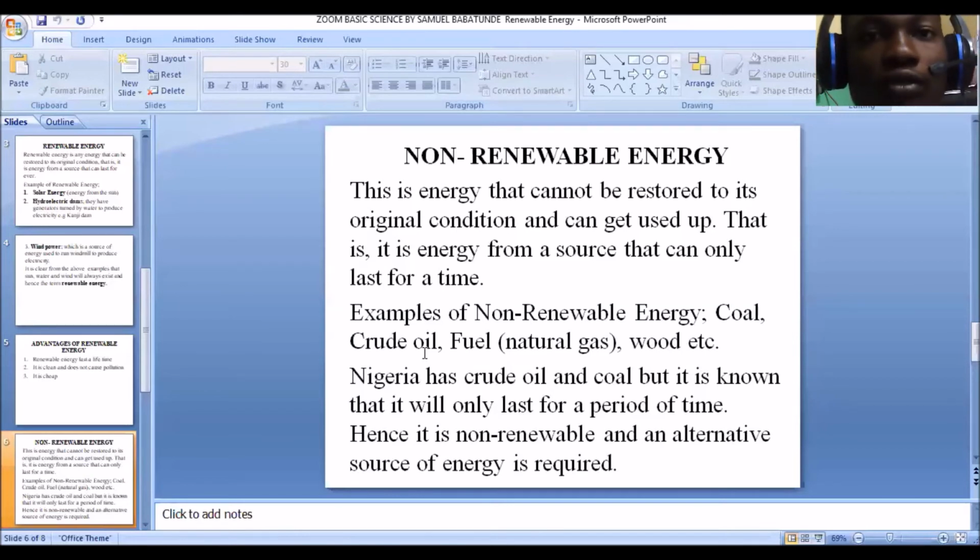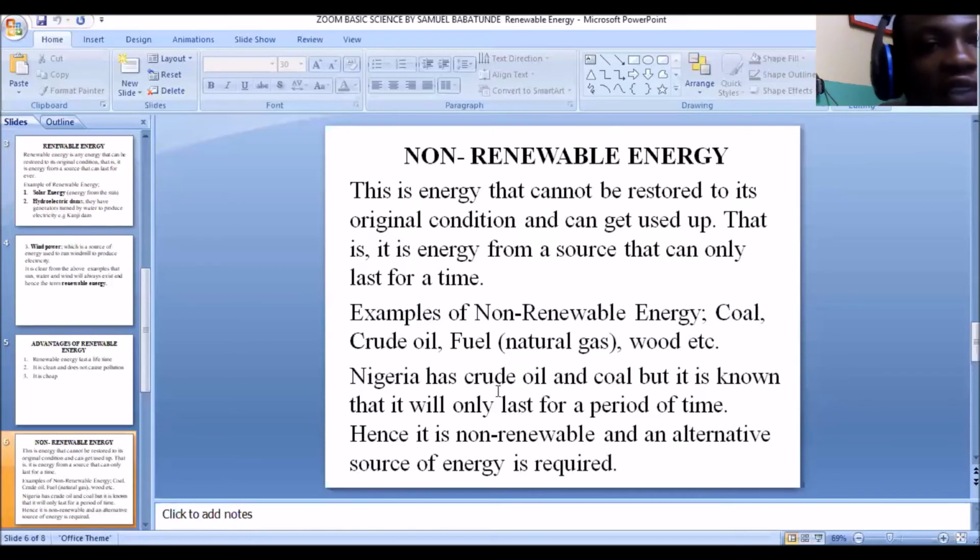Even wood. Wood is gotten from trees. When we keep cutting down trees to make wood, it will get to a time that these trees will become used up. In the forest, there will be no trees. And when these trees get used up, the energy from this wood will not be gotten again. That's why I refer to it as a non-renewable energy, because it can be used up. Once you cut down a tree, the tree cannot be restored back. So you cannot renew this energy.